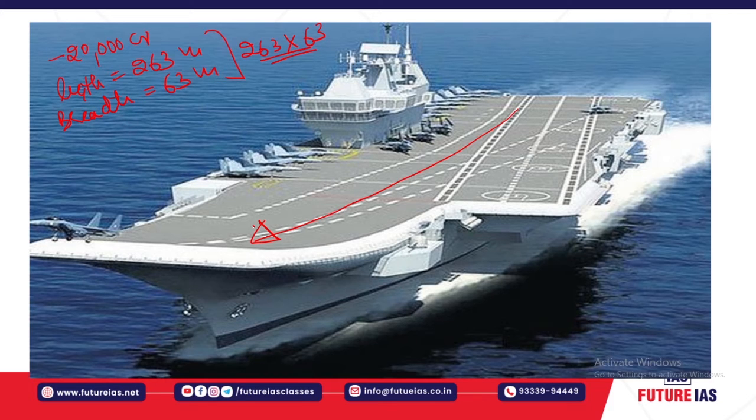That is the displacement capacity of this aircraft carrier, and it can have a speed of around 30 knots, which is nautical miles per hour. If we convert it into kilometers per hour, it means the top speed is around 55 kilometers per hour in the oceans.